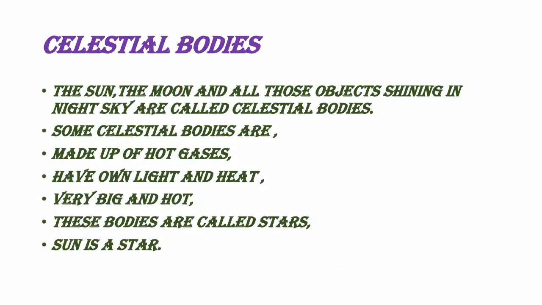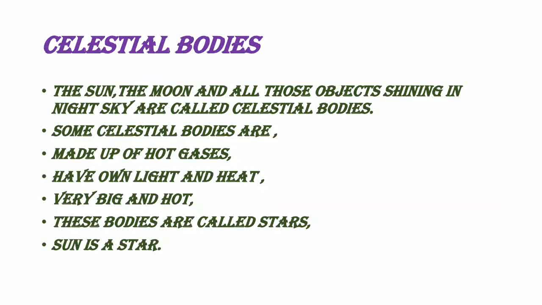And what do we mean by celestial bodies? We already discussed that the solar system means the sun, 8 planets, satellites, and celestial bodies. What does celestial bodies mean? You remember the sky. What all can you see in the sky? In the morning you can see the sun, at night you can see the moon, stars and planets. Everything you can view at night. So you can define that the sun, the moon and all shining objects like stars and planets form celestial bodies. Some celestial bodies will be very big and hot.